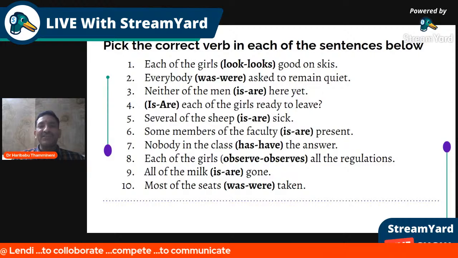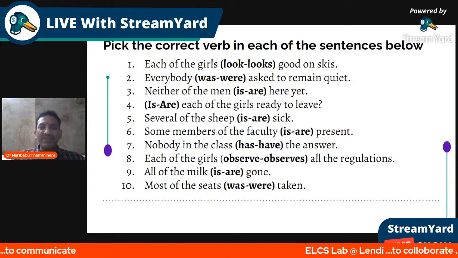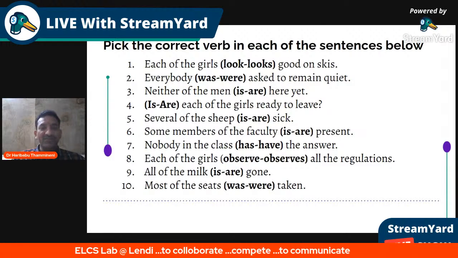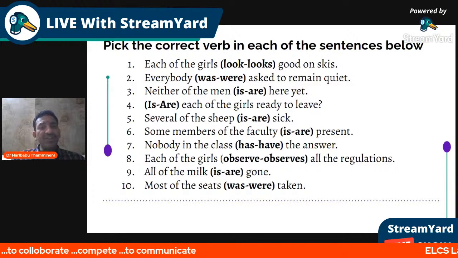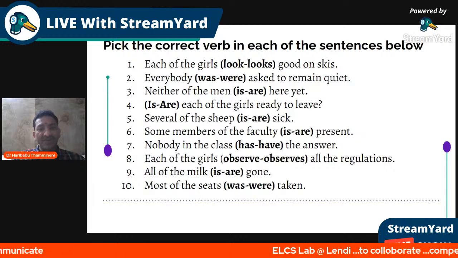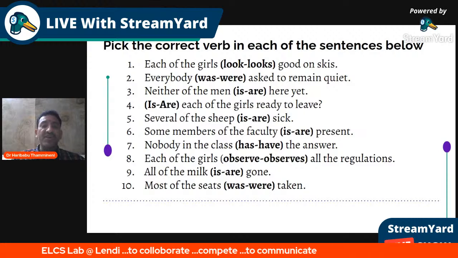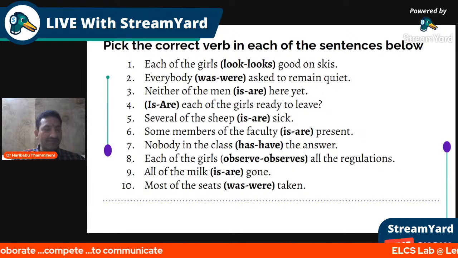So each of the girls looks. Everybody was or were asked to remain quiet. Everybody, rule number 3, talks about was, singular. Neither of the men, rule number 3 only talked about it. Neither of the men is not any one of the men, so it is singular again.